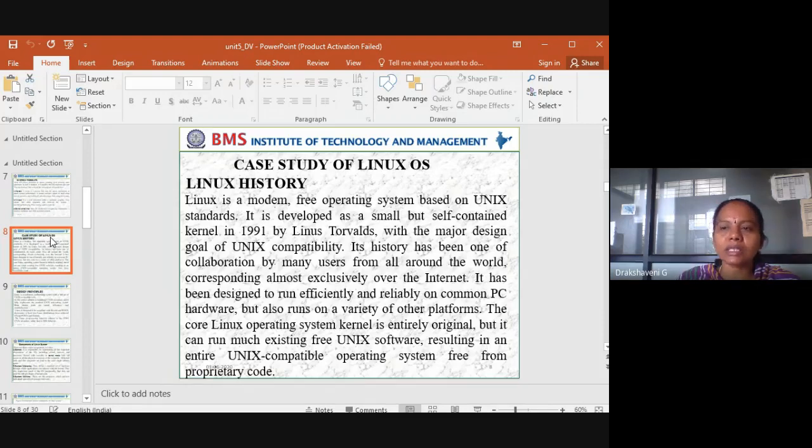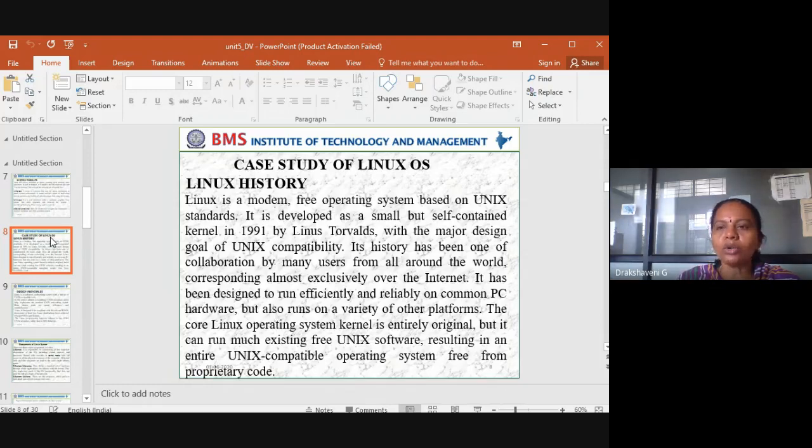And what is the main use of this? Most exclusively, this was comfortable for internet, and not only for the internet, it is designed in such a way that it is efficient and reliable on the computer systems, even in the PC. And the hardware also runs a variety of other platforms. So suppose you say that you have a dual core. So what does this dual core mean?